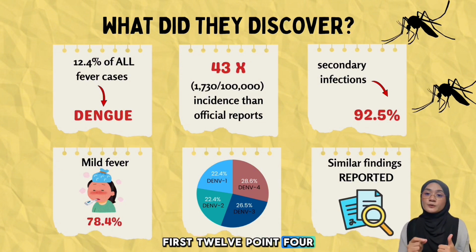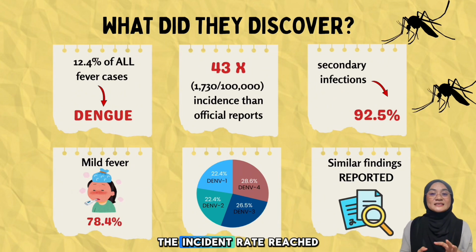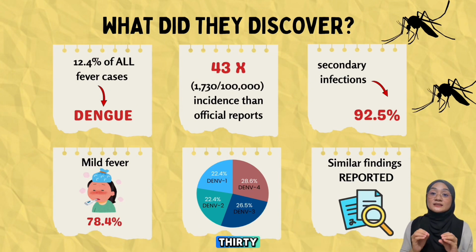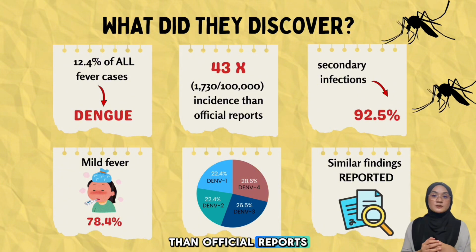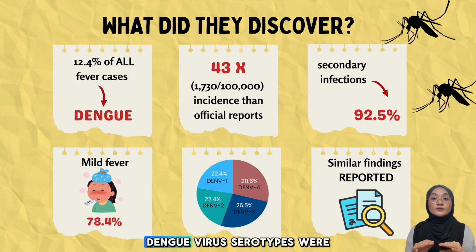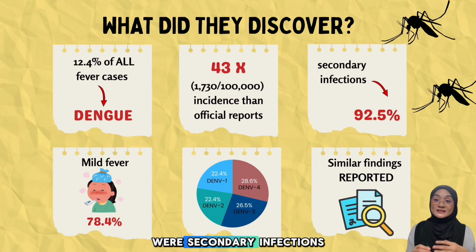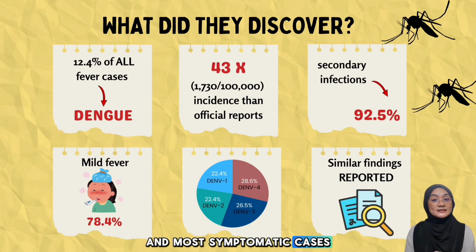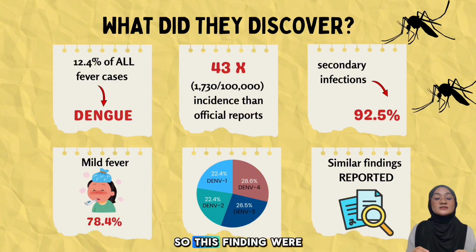First, 12.4% of all fever cases were actually caused by dengue fever. More importantly, the incidence rate reached 1,730 cases per 1,000 person-years, which was 43 times higher than official reports. And it also found that all 4 dengue virus serotypes were circulating, 92.5% of infections were secondary infections, and most symptomatic cases, about 78.4%, were only mild dengue fever. So this finding was also consistent with the previous research.